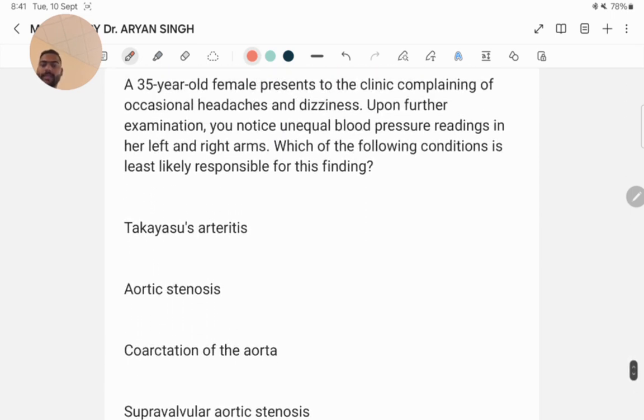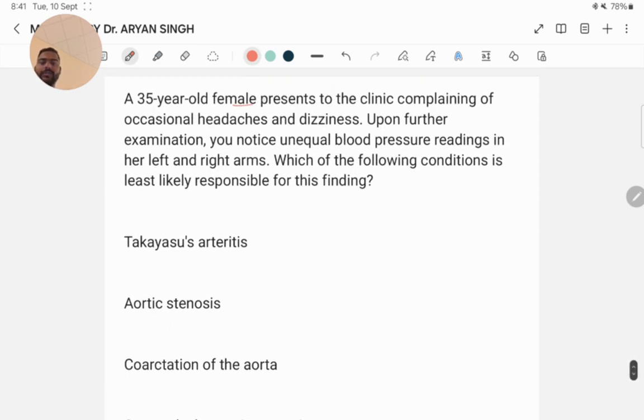Next question. A 35-year-old female presents to the clinic complaining of occasional headache and dizziness. Upon further examination, you notice unequal blood pressure readings in her left and right arms. Which of the following conditions is least likely responsible for this finding? Unequal blood pressure readings in the left and right arms are commonly associated with conditions affecting the aorta and/or its branches. The answer is aortic stenosis.